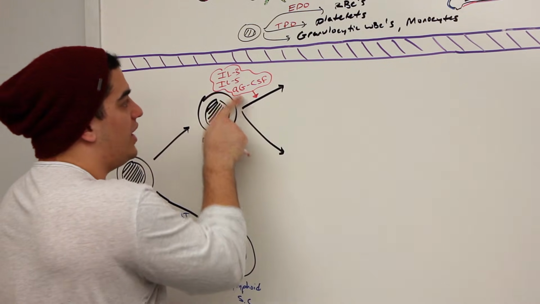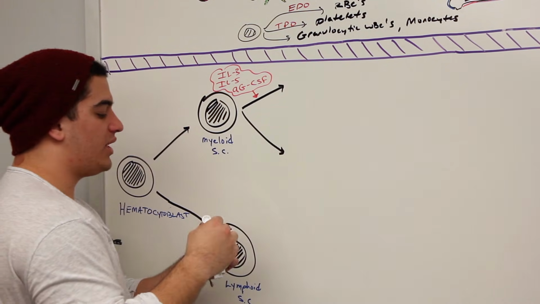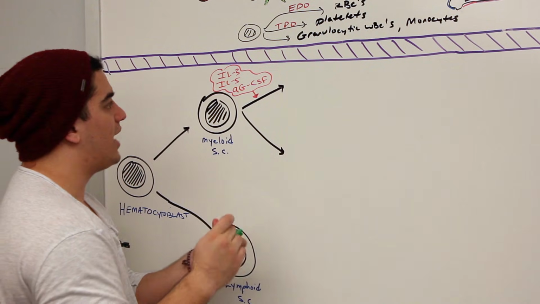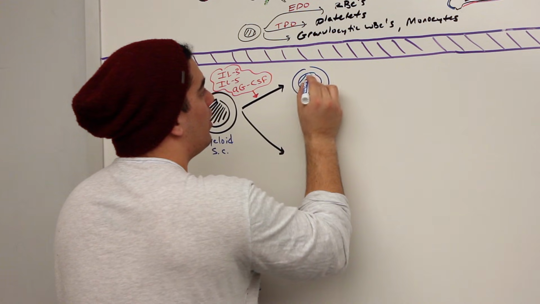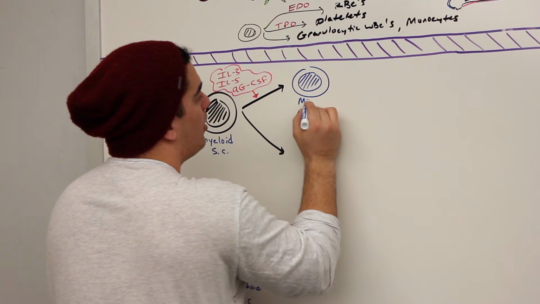All right, next thing. These are going to drive this step. So what's the overall cell going to be then? This cell is actually going to be a monoblast. So what is this cell called here? This cell is called a monoblast.